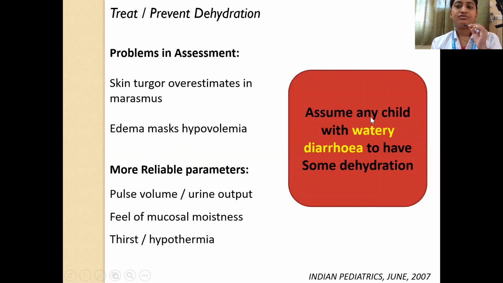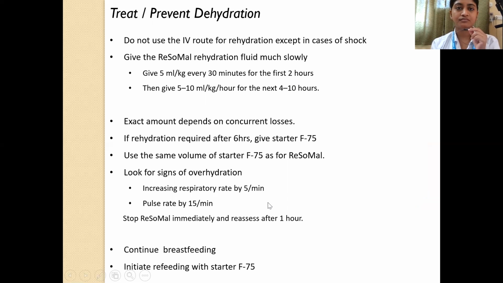Any child who is coming to you with watery diarrhea and has severe acute malnutrition, you have to assume that the child has some dehydration to begin with, and you have to treat accordingly. Unless the child is having frank hypovolemic shock, in that case it is severe dehydration and you should manage accordingly. So there are certain principles that you have to follow. Do not use the IV route for dehydration except in cases of shock. This will help you in preventing infection.